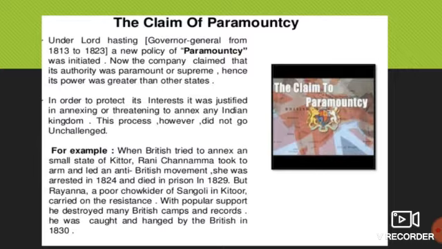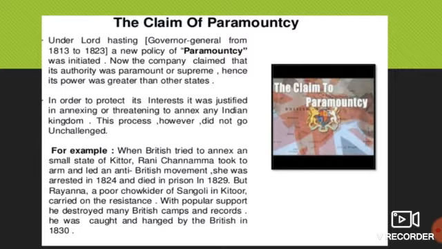So there was a ruler, Lord Hastings, who was the Governor General from 1813 to 1823. He brought a new policy; paramountcy was initiated by him. Now the company claimed that its authority was paramount, or supreme. So what is the meaning of paramount power? That is the supreme power.